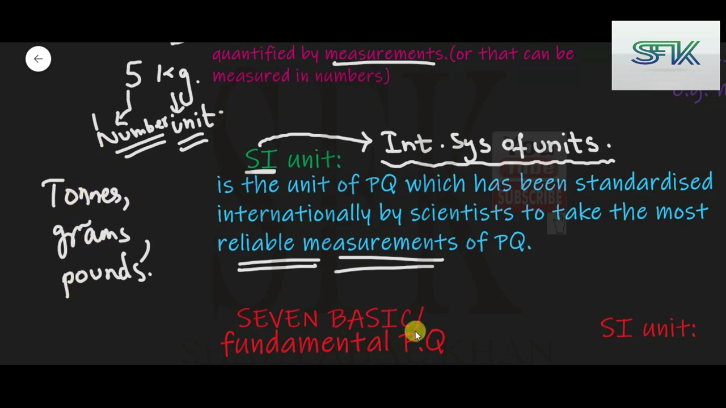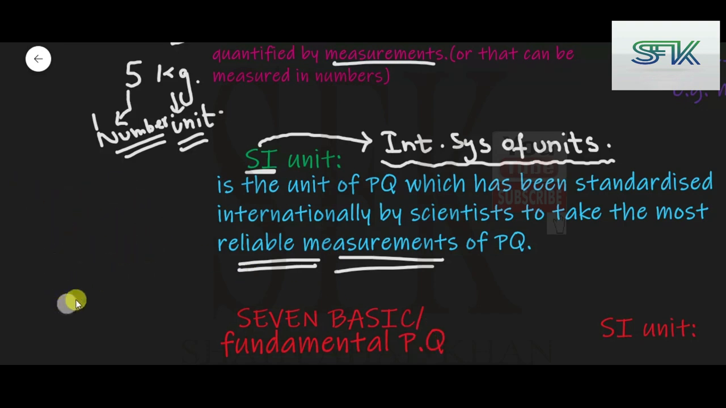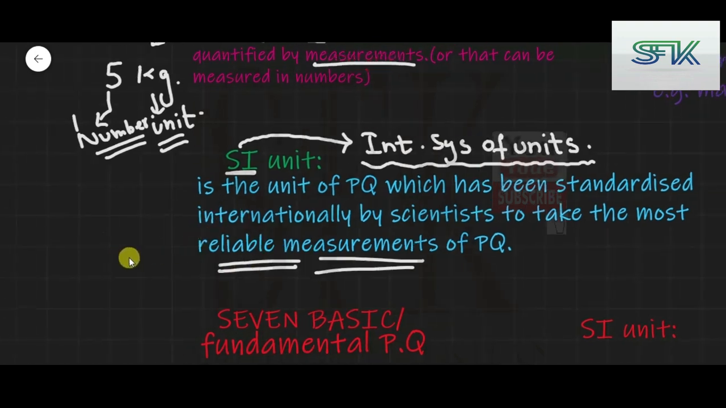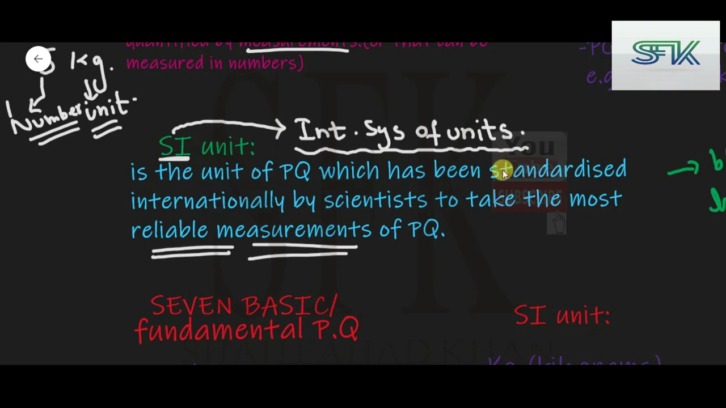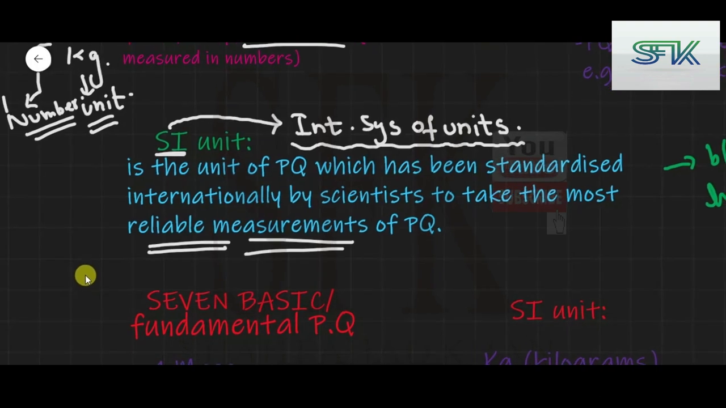Different countries might use different types of units. So in order to standardize the units and get the most reliable measurements, scientists around the world agreed to use the international system of units, which will give them the most reliable measurement.